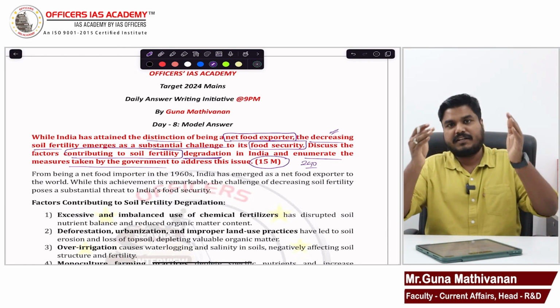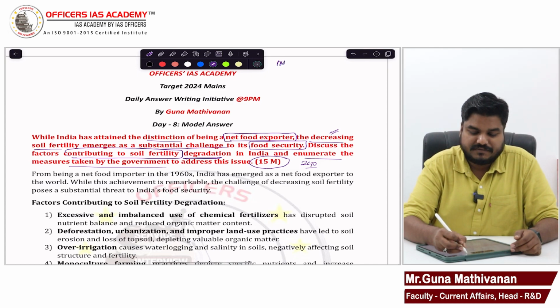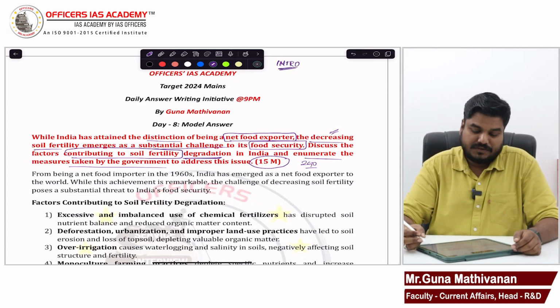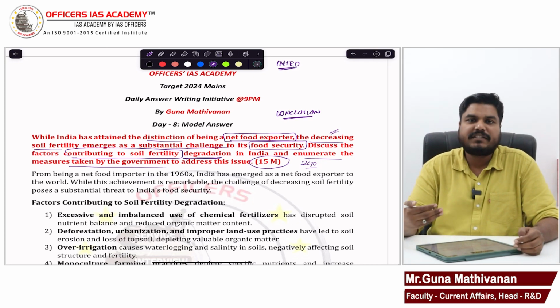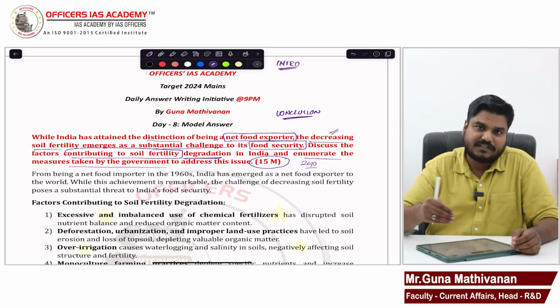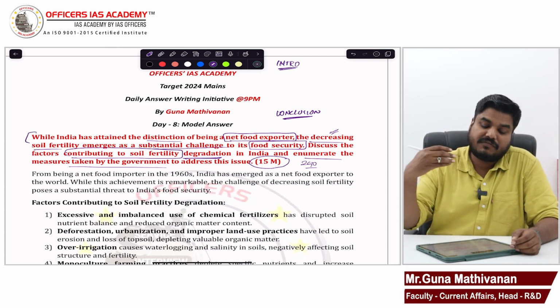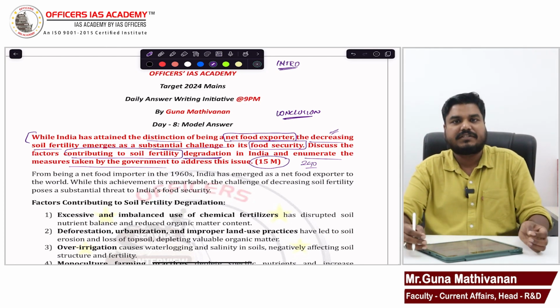So first, let us create the thought framework. We have to come up with an introduction and decide the subheadings, and a conclusion. Introduction and conclusion are going to be permanent. The subheadings we have to decide, and what we are going to write in the introduction. Get the clue from the question itself. Look at the first statement: while India has attained a distinction of net food exporter. So we can use this for the introduction.